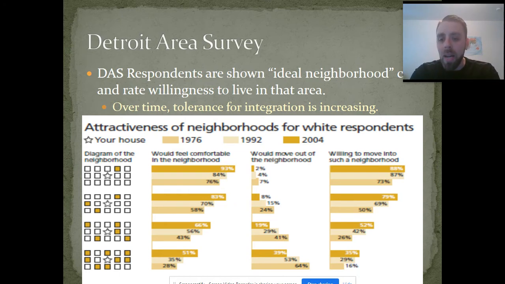However, while I accept these findings and I do respect the Detroit Area Survey and what it has done over many, many years of putting together cohort and longitudinal data, at the same time there is a flaw with this study, and perhaps flaw is not the right term, perhaps just a caveat, something to keep in mind. People are asked here about hypothetical neighborhoods.